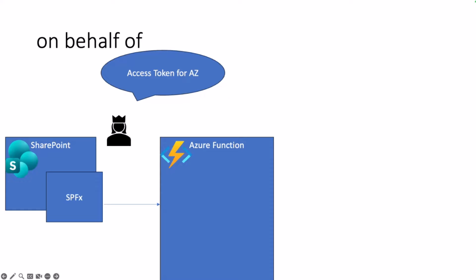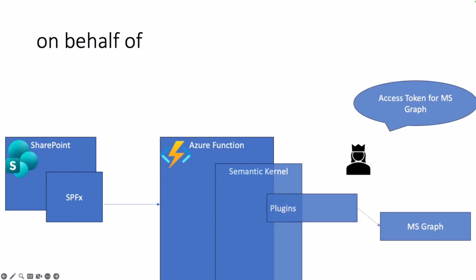There we have to use a token, and this is also described in the Microsoft documentation on how to consume enterprise secured endpoints. And with the Azure function, I have to go with the next token to the MS Graph. How can we achieve this?